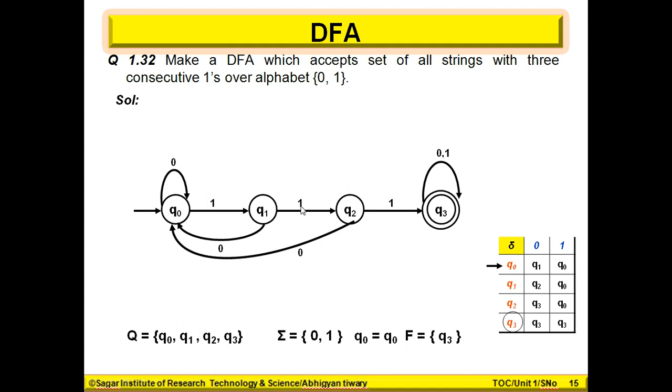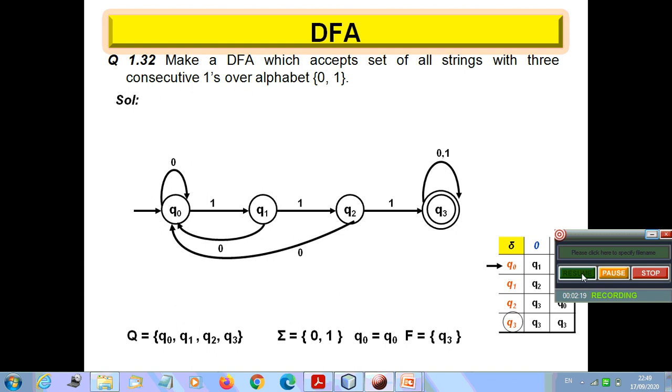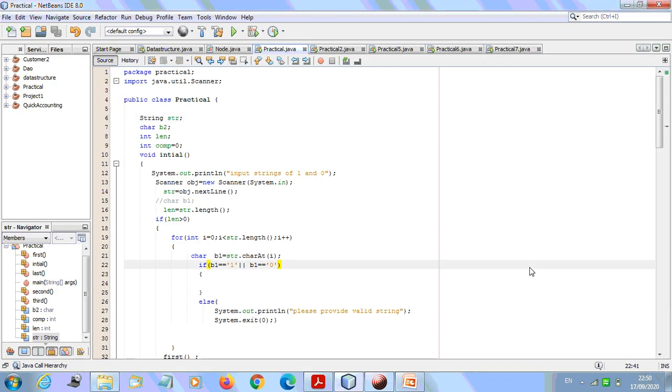So this is a transition table, this is a transition diagram, and we have these tuples that are defined by seeing this transition diagram or transition table. Remember this diagram while we are writing our program. We'll have to consider this diagram itself. Hope you have understood how we are going to implement this program. We are going to implement that DFA by using the Java language. So remember the diagram itself.